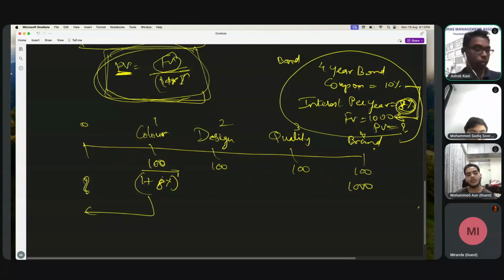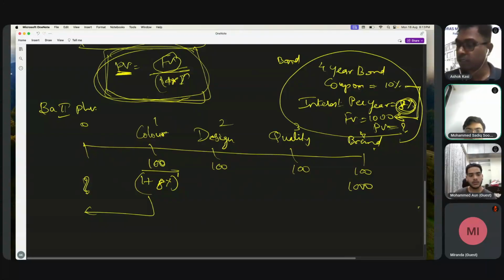So what I'll do is open a soft copy of the calculator, because I'm assuming you don't have the actual calculator with you. The calculator allowed for the exam is not the Casio calculator or the scientific one. It is called the BA II Plus, because there are many scientific calculators available. Only this one is allowed in the exam. You can search for BA II Plus in the app also, and it will come out in gray color.